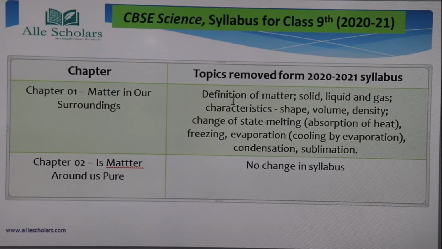Definition of matter, solid, liquid and gas have been deleted. Characteristics, that is shape, volume and density, have been deleted. All the changes of state of matter, absorption of heat, freezing, evaporation, cooling by evaporation, condensation and sublimation have been removed. So almost the whole chapter is being removed.